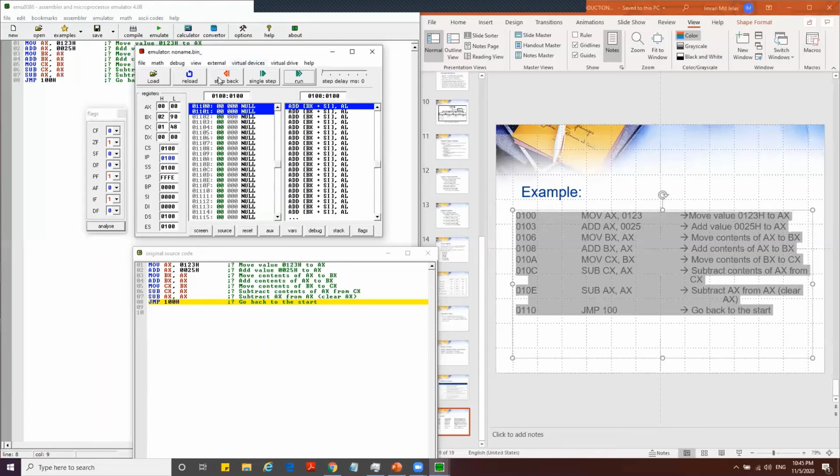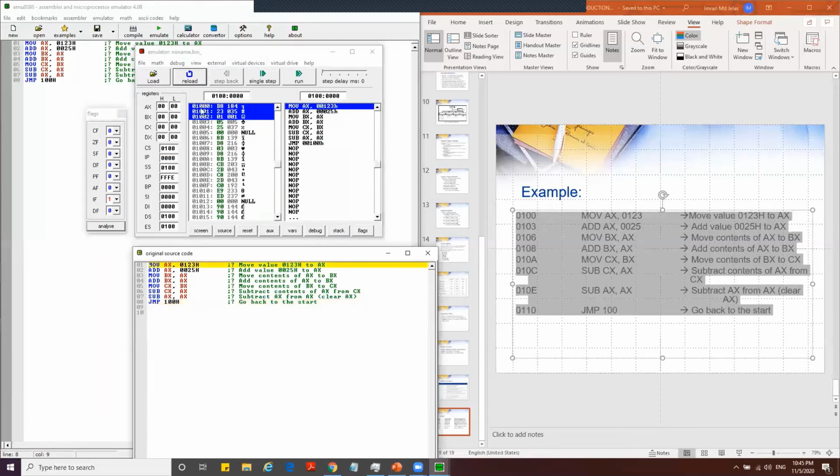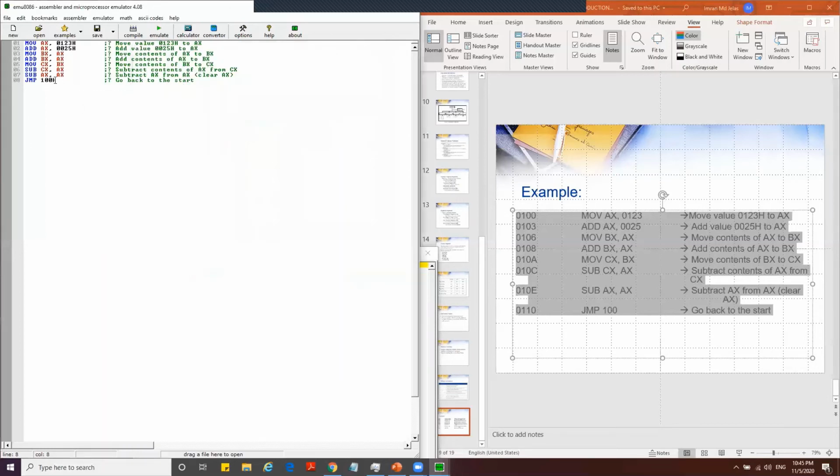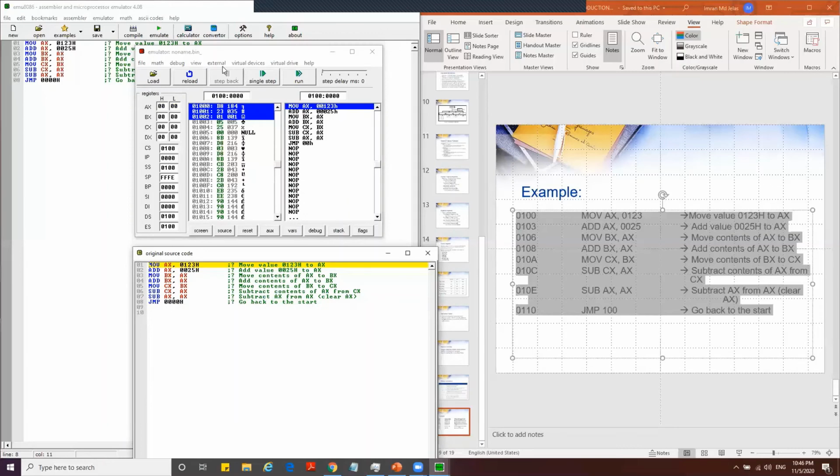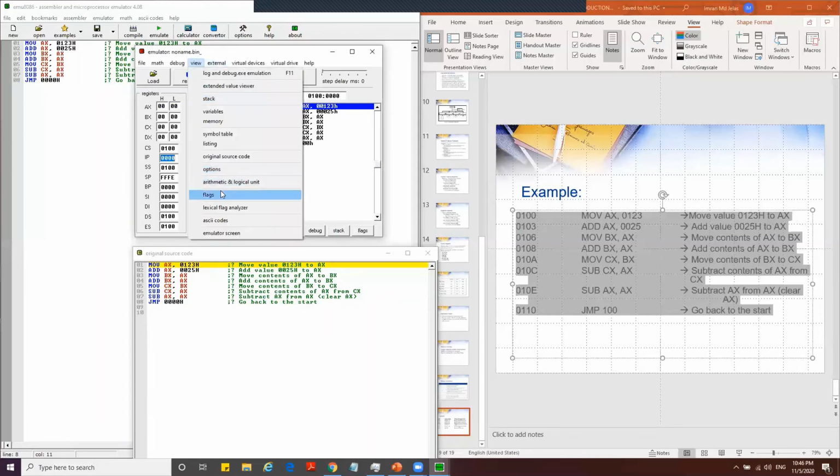So we try to reload again. We can see that our address starts with 0. Look at the instruction pointer. Our address starts with 0. So what we can do here is change our jump to 0, so that our program will be an infinite loop program. So let's try to do this one.